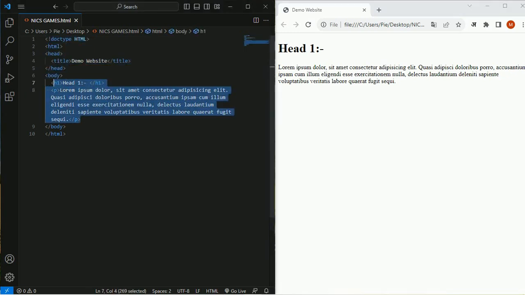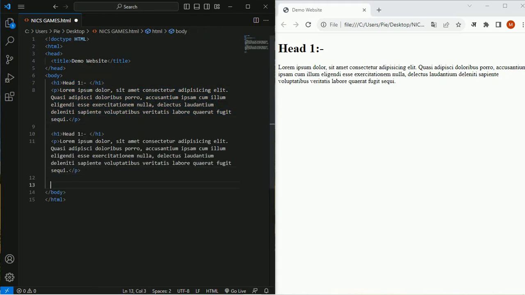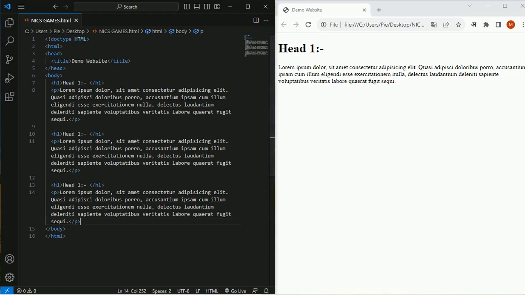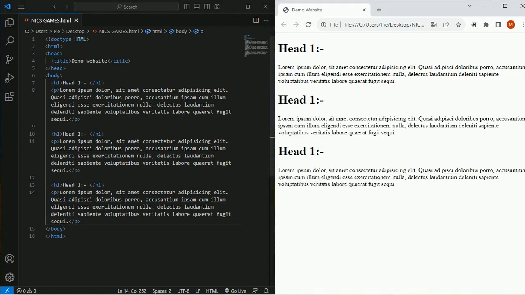It has created one heading and one paragraph, which looks pretty nice. You can generate multiples of this content again and again as per your requirements.